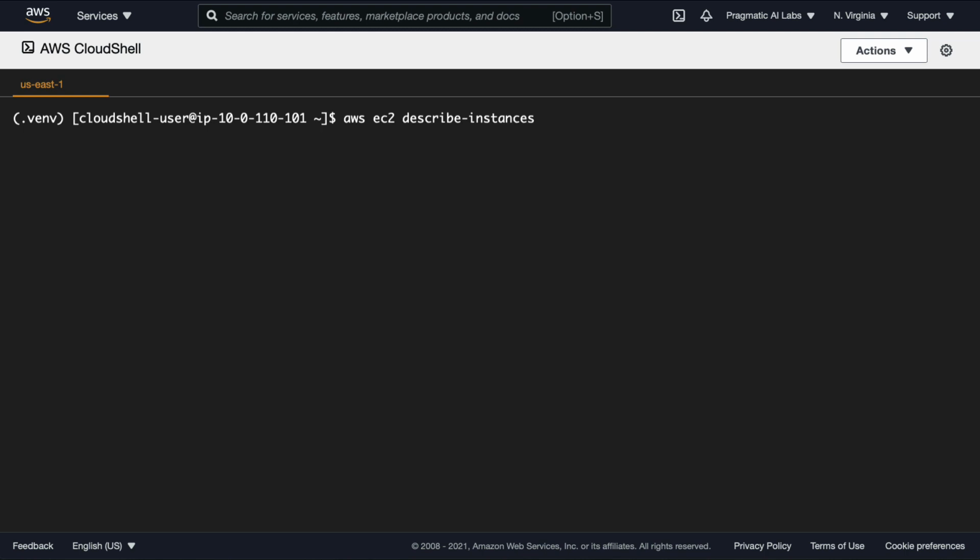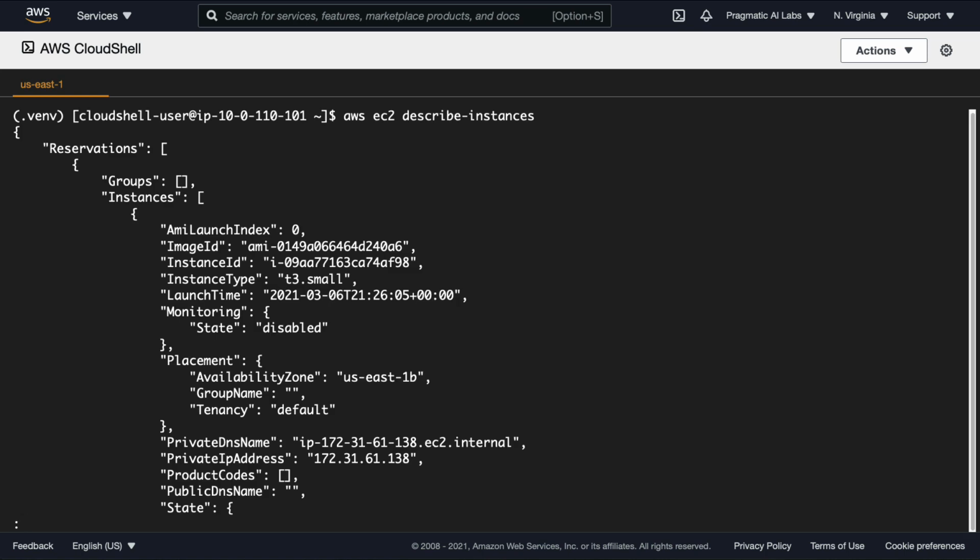I'm going to type in aws ec2 describe-instances. And so what this will do is it will show me all instances that are launched. And in fact, I have none, right? So what's great about this is I know now that I don't have anything running here, and basically there's nothing running, and I don't need to worry about being billed for those things. Now, the next thing that I can think, although we do have a T3 small, and that is one instance.